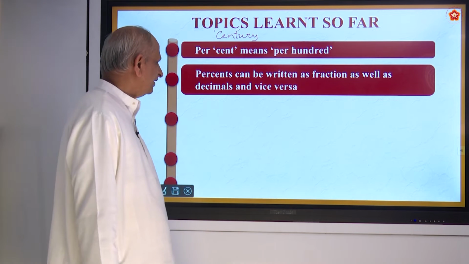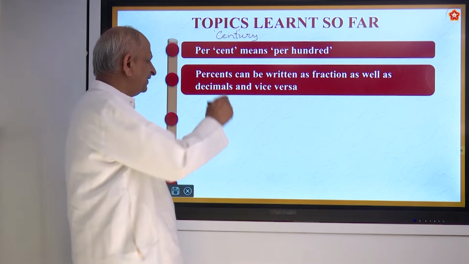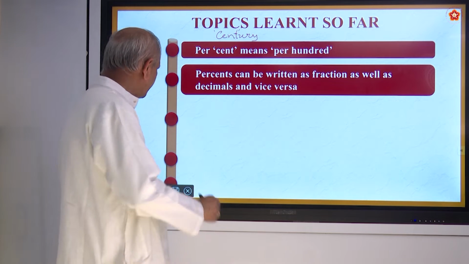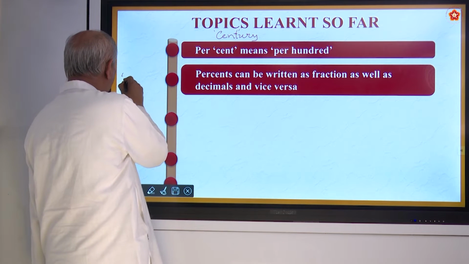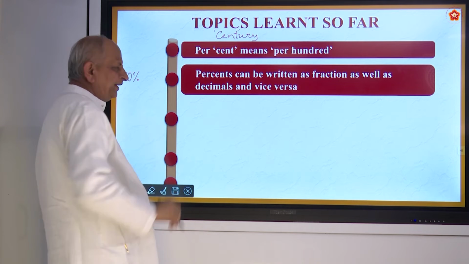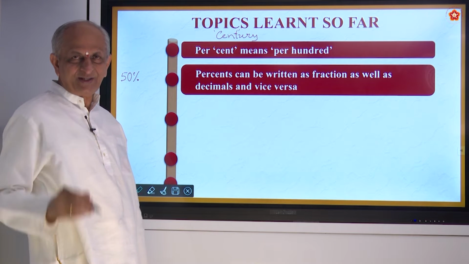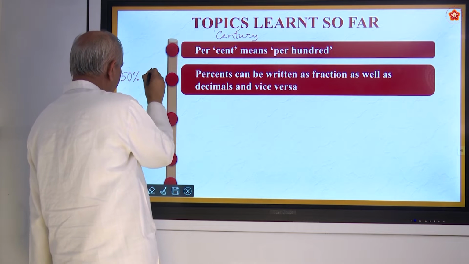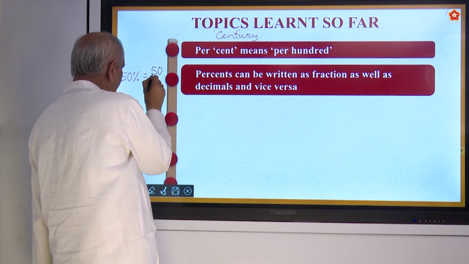Now we have also seen that percent can be written in the form of a fraction. Suppose a boy has scored 50% of marks. How do we write it in fraction form? Percent means per 100.